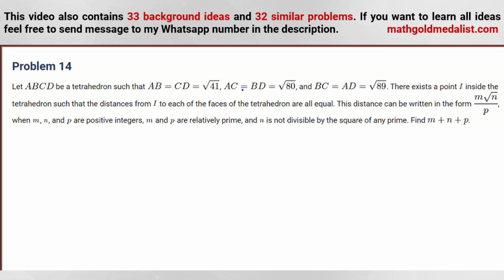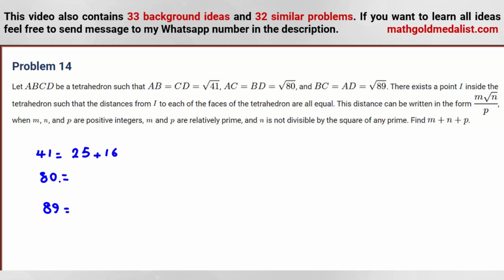Okay, first, these three numbers are special numbers. We should consider this one first. Square root of 41. 41 is something squared plus something squared. 80 is something squared plus something squared. 89 again is something squared plus something squared. And for 41, we can say, okay, 36 plus 5 not good. 25 plus 16 is good.